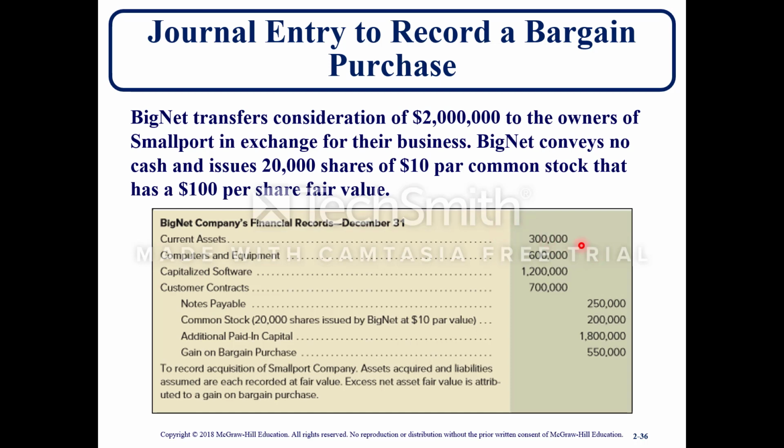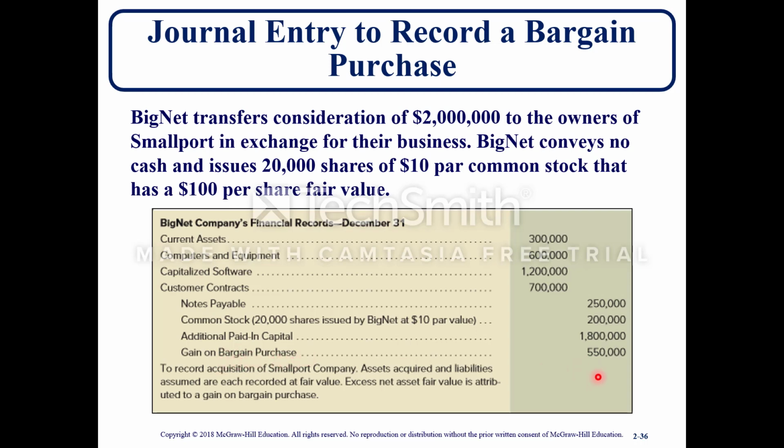Again, you record the same assets, same liability. When they issue the $2 million in common stock, you have the issuance of the stock at $10 par, which is $200,000. The additional paid-in capital is $1.8 million, and now you have an entry for the $550,000 as a gain on bargain purchase credit.